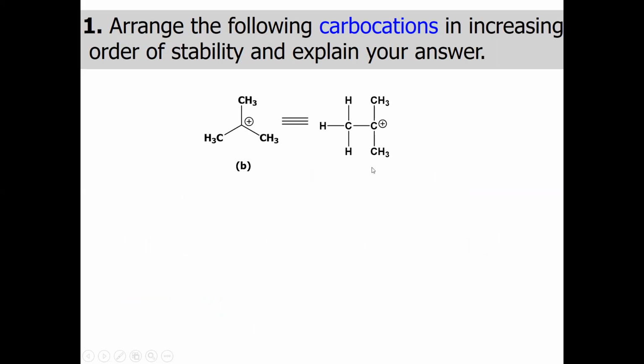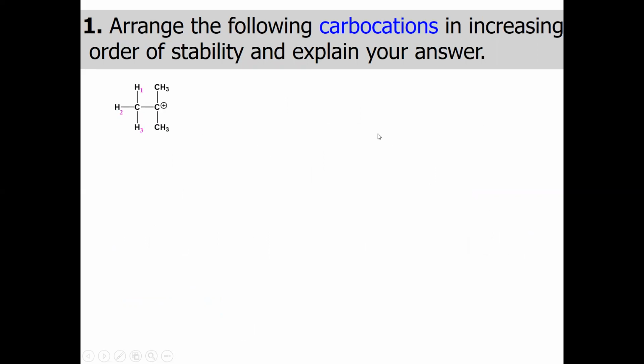If there is no resonance and you have just CH3s or alkyl groups, we have one more effect which is known as hyperconjugation. And how will hyperconjugation stabilize this molecule? Keep in mind, student, that we have discussed in our classes that hyperconjugation is also known as no bond resonance, because the adjacent carbon containing the alpha hydrogen beside the carbocation can stabilize by donating its sigma electron to its empty p orbital like in this way, and that's why there is no bond between this carbon and hydrogen and creating the plus charge.